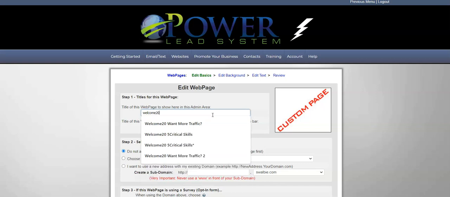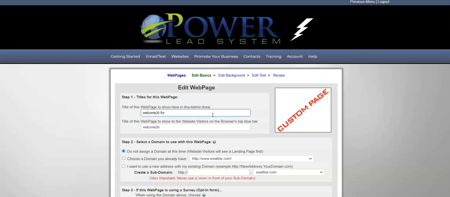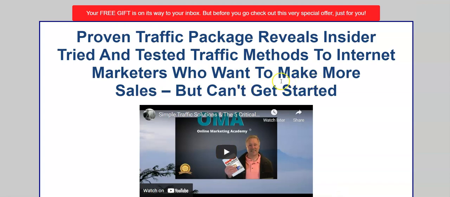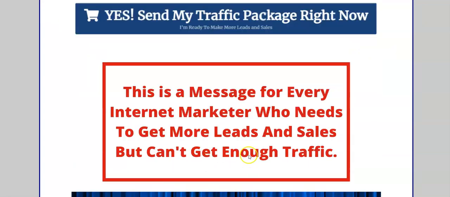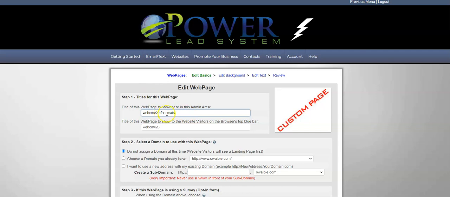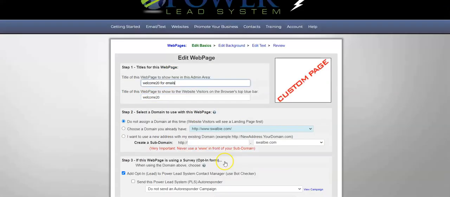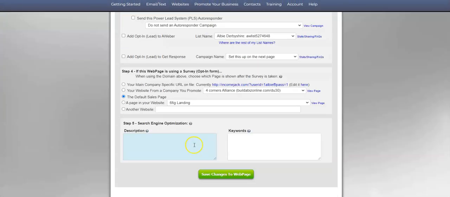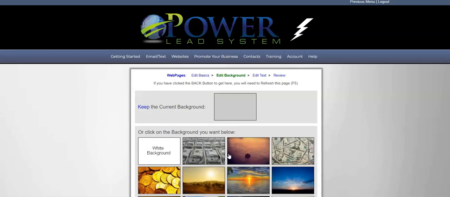But this time I'm going to make this funnel for my emails. Instead of making it for when they subscribe and land on your page, where they subscribe to your page and then come right here, this is exactly where they come. Now I'm going to make this funnel for when they get one of my emails. There'll be a link in there, and all you have to do is go through here, fill out the steps, and save changes.